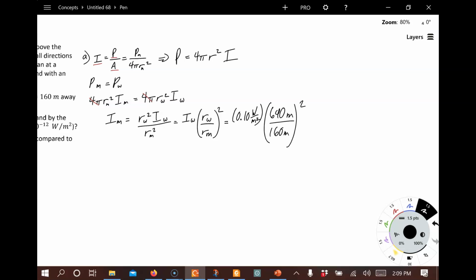And then we need to square that. Of course, the meters cancel out. And we come up with an intensity at the location of the man, which is 4 times squared 2, that becomes 16, right? So that's going to be 1.6 watts per meter squared for the man.